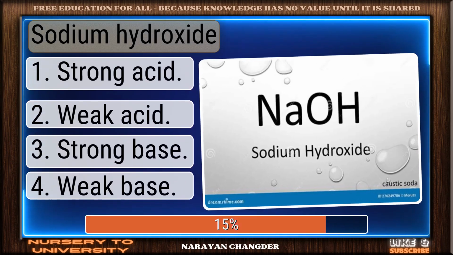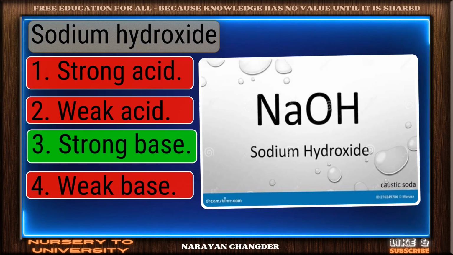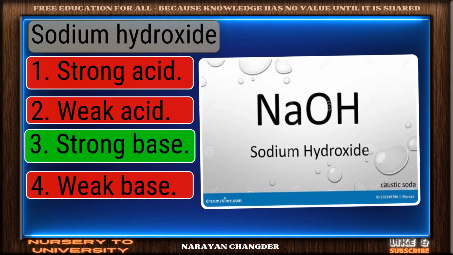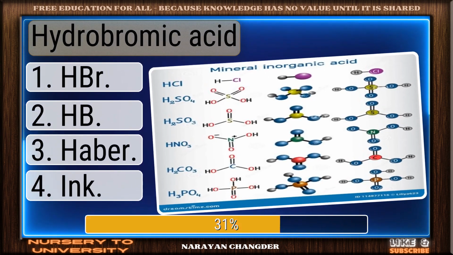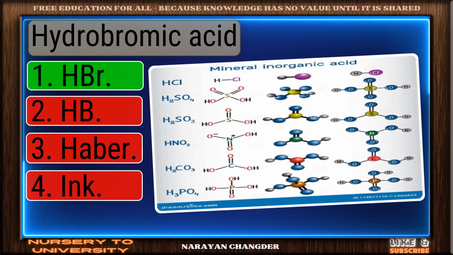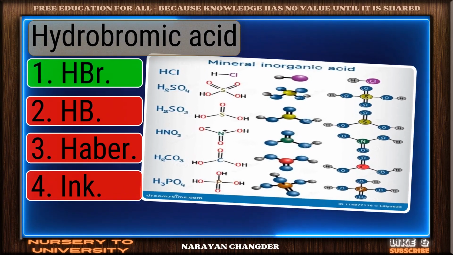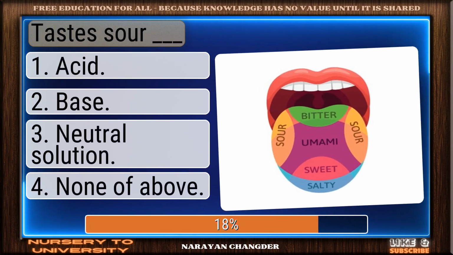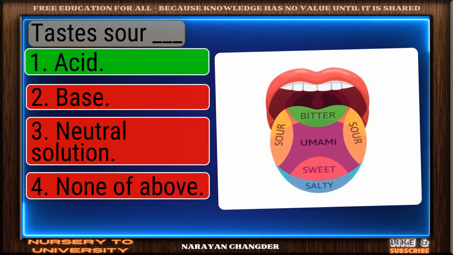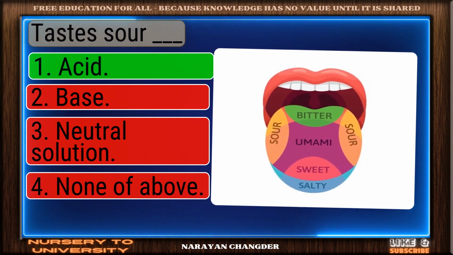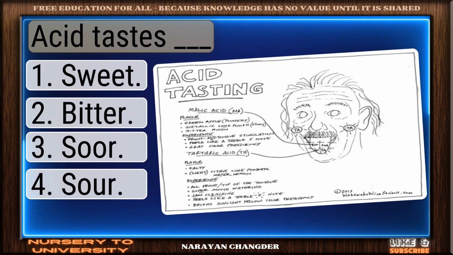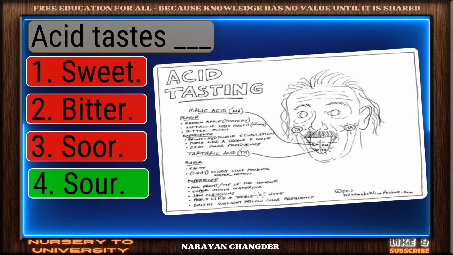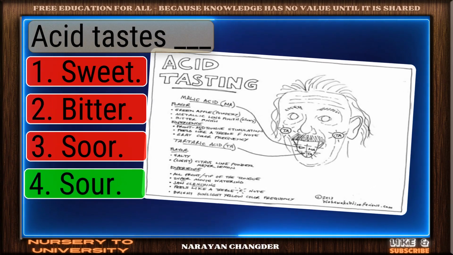Sodium hydroxide. Excellent. Strong base is a brilliant choice. Hydrobromic acid. Correct response. HBr is the most accurate answer. Taste sour dash. Right choice. Acid is the best answer. Acid tastes dash. You chose sour, and it is correct.